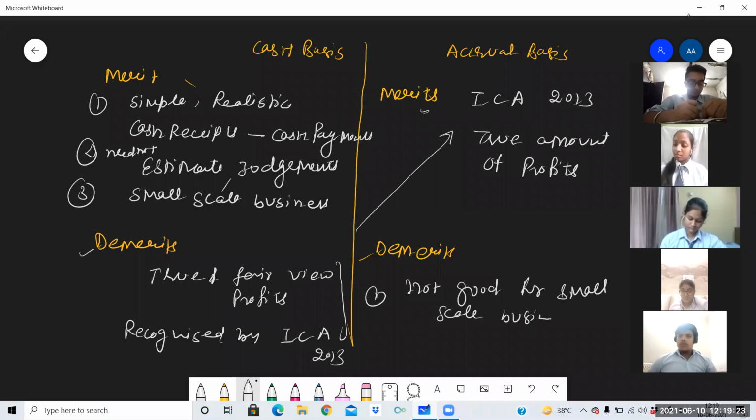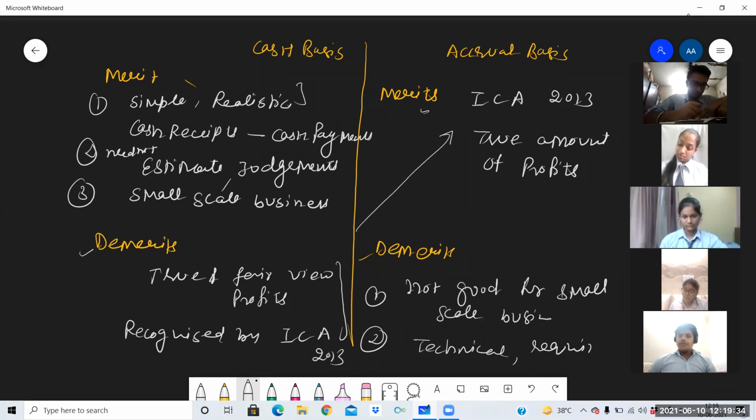And it is a little bit technical. Here we have written that cash basis is simple. Accrual basis is technical and it requires knowledge of accounting. Clear? So this is all about merits and demerits. And we have done today cash basis and accrual basis. I hope the topic is clear to all of you.